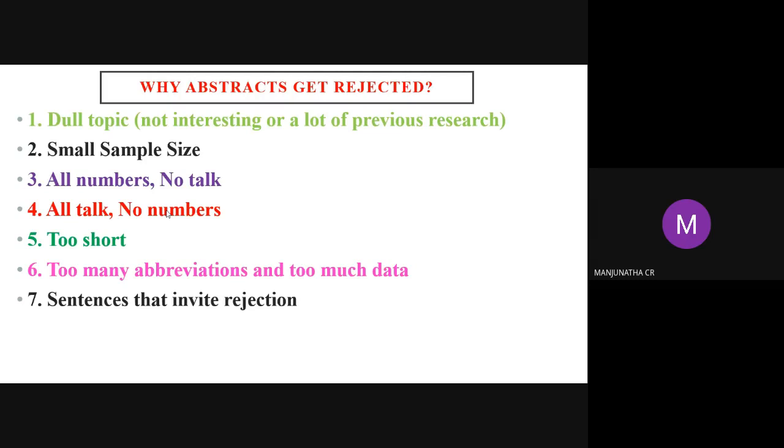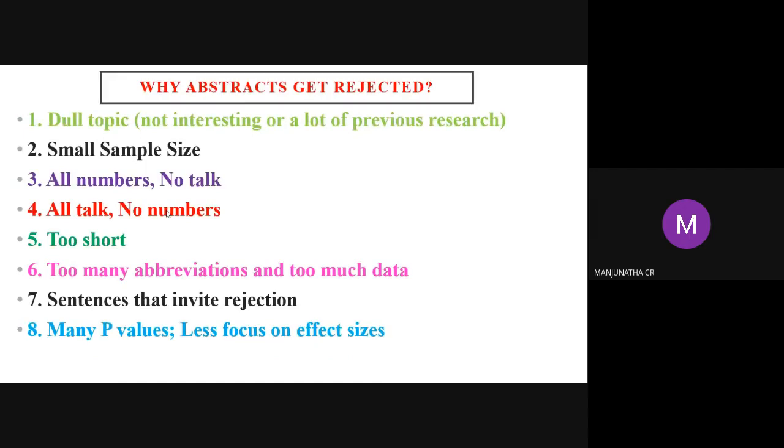Next, sentences that invite rejection. While writing, the starting sentences can also make them reject. If they are not curious when the sentence begins, yes, of course, they will not accept it for reviewing either.